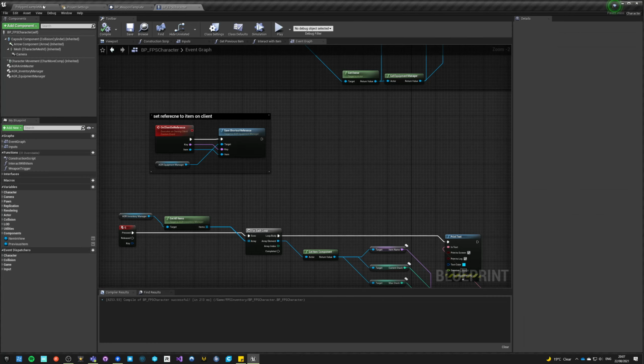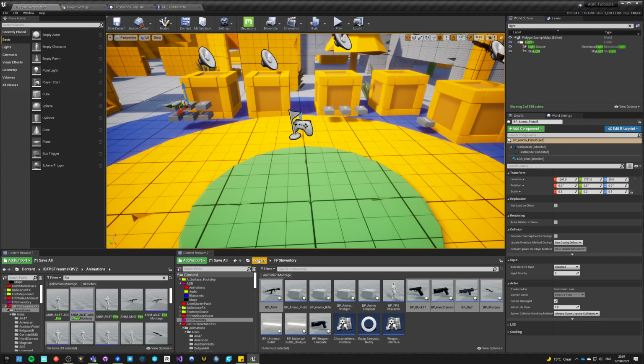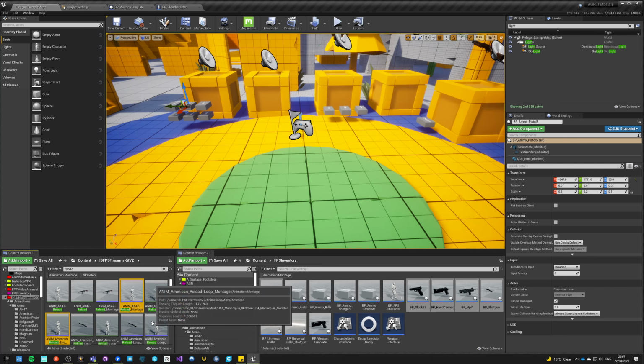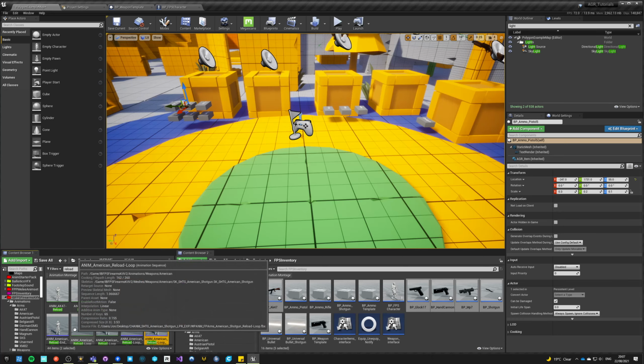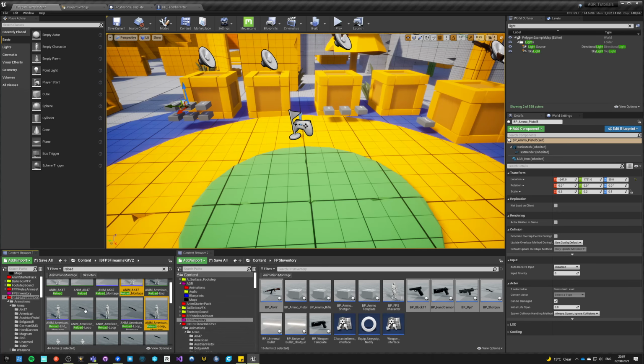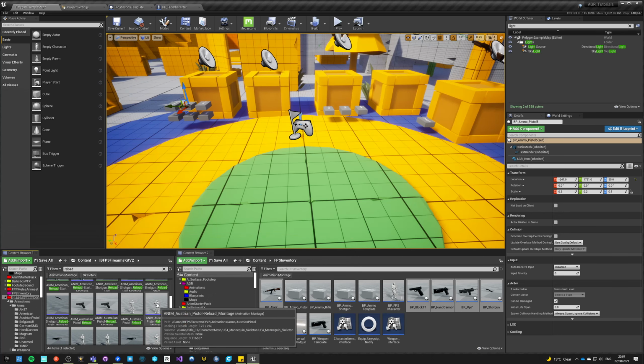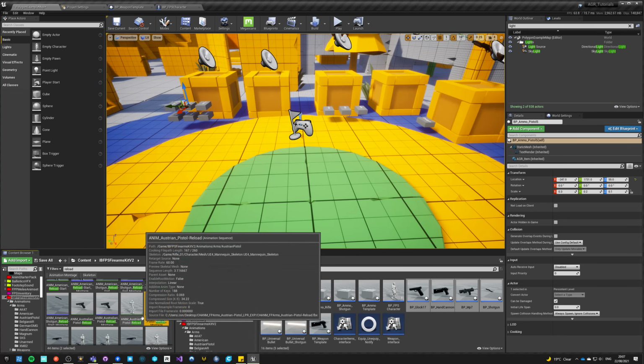Okay, now do the reload. When do we want to do the reload? Obviously, we're going to do it here. So we're just going to get all those, but let's just use the ones that we actually use here. Let's not use American, let's use AK. Let's go into Austrian.